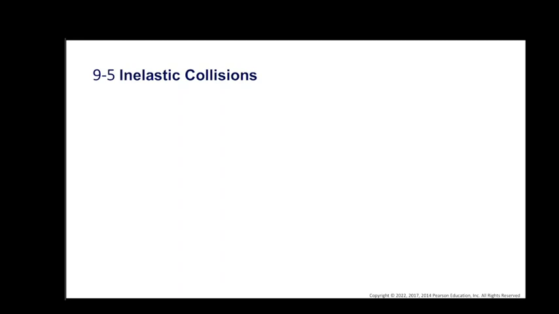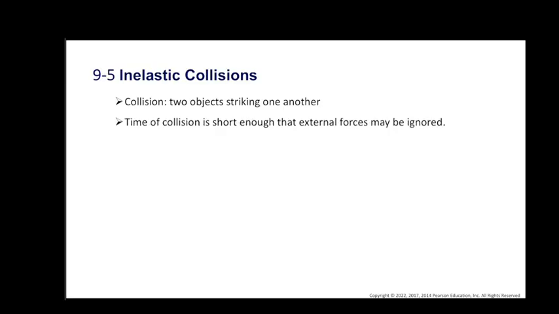Now in this section we consider collisions. By a collision we mean a situation in which two objects strike one another. And in collisions we consider the net external force is either zero or negligibly small. For example, if two train cars roll on a level track and hit one another, that is a collision.